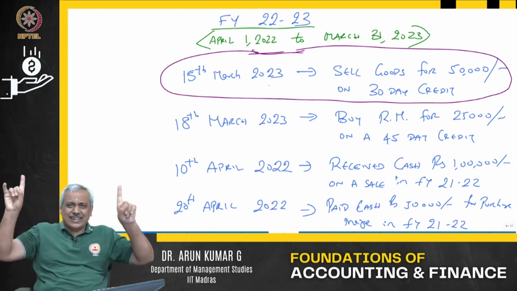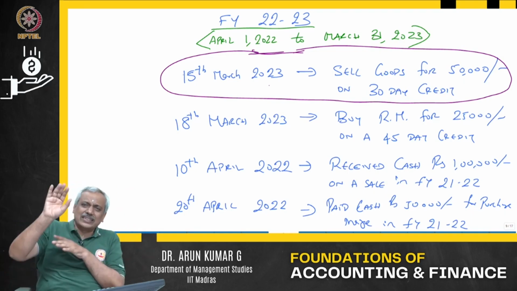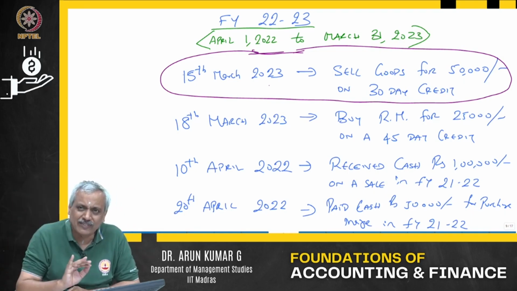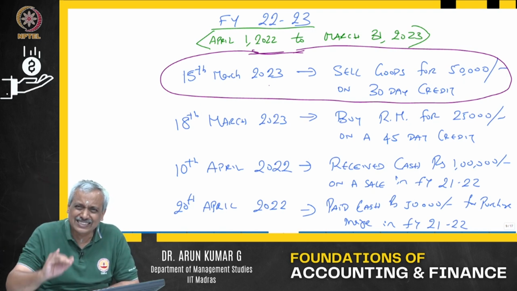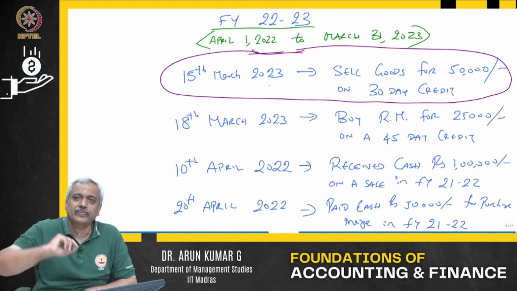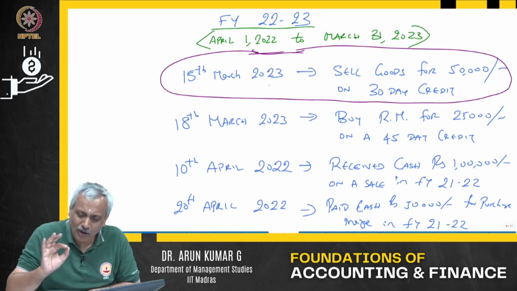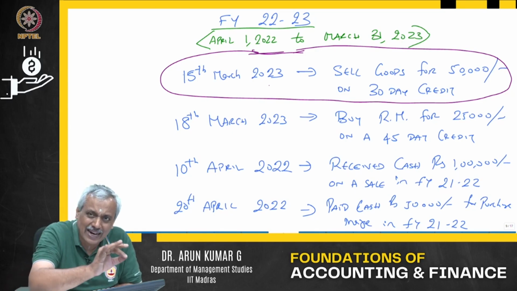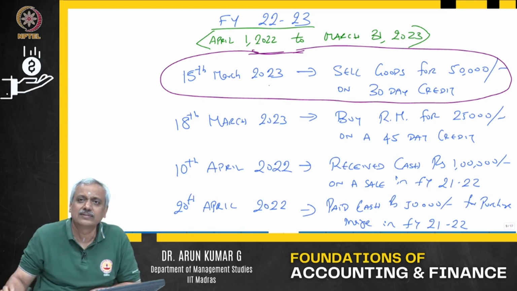You will receive cash 30 days down the line, that means on 14th of April 2023, which is the next financial year, FY 23-24. So, will this be added as a revenue or not?